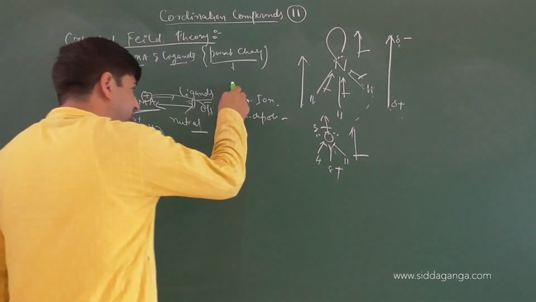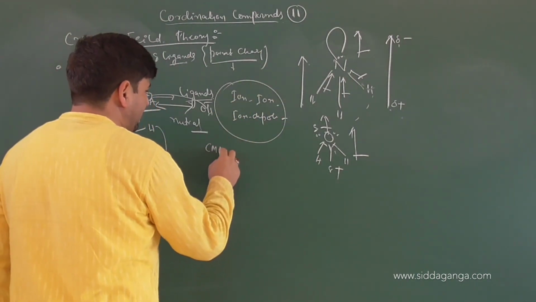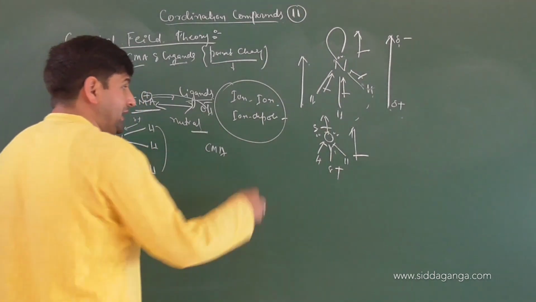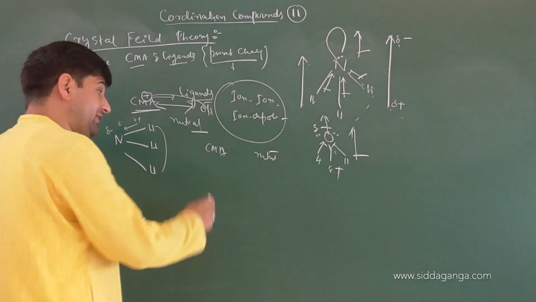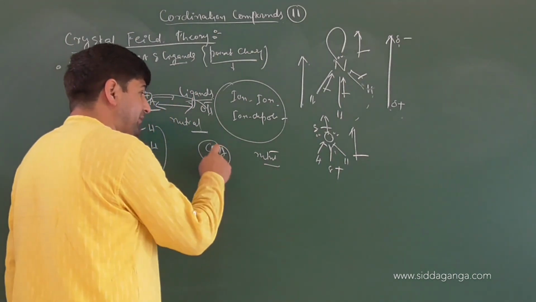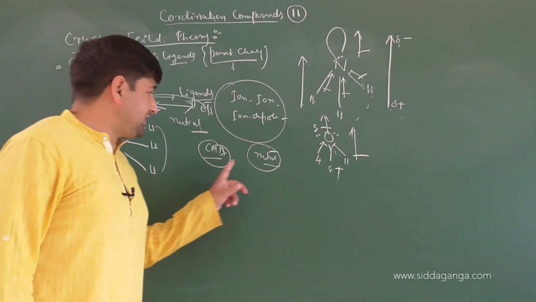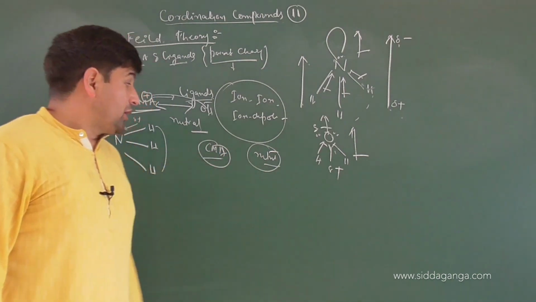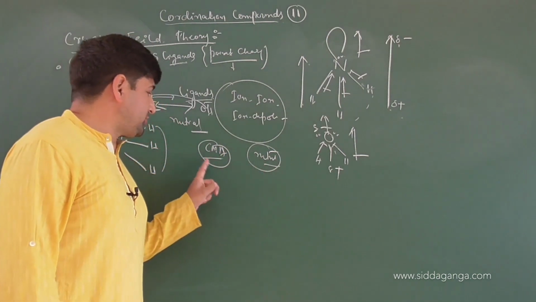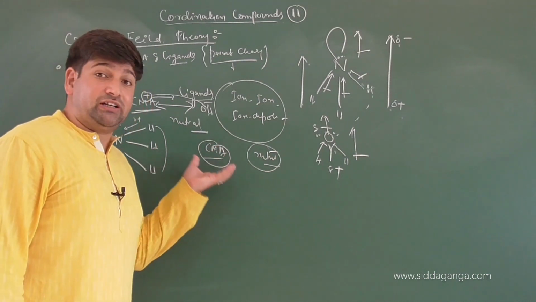Okay, if we have a central metal atom with no charge at all, and the molecules on the other side are neutral molecules, then even then electrostatic forces between the central metal atom and neutral ligands can exist, because of two reasons. One of the reasons that we can put forward is that dispersion forces will exist there. However, how close a ligand can approach the central metal atom will be decided by the electrons present in the d orbitals.